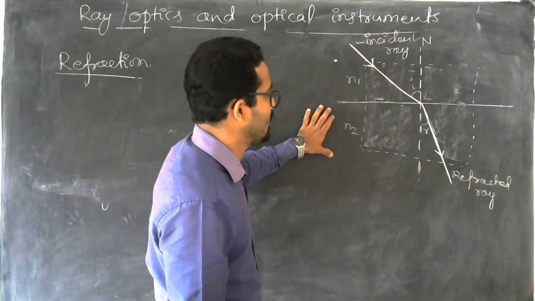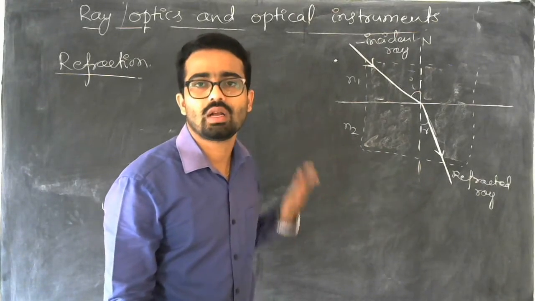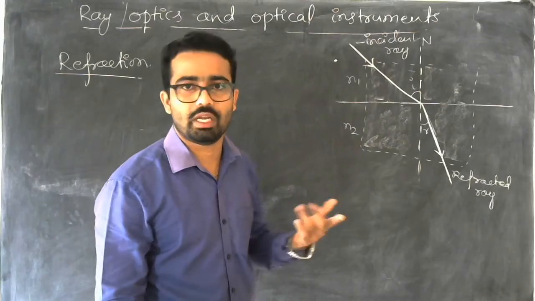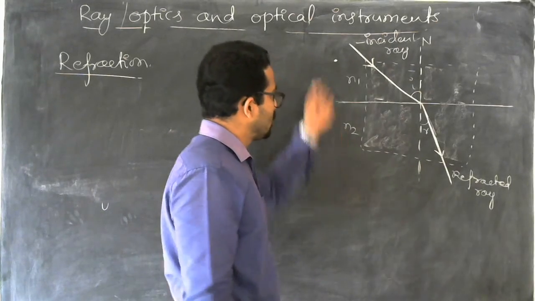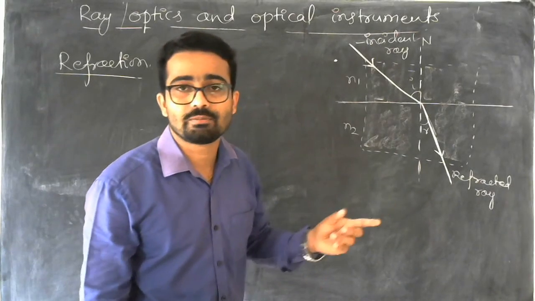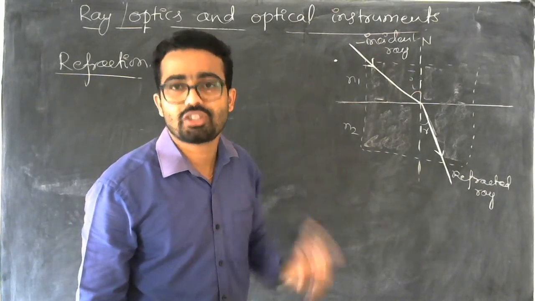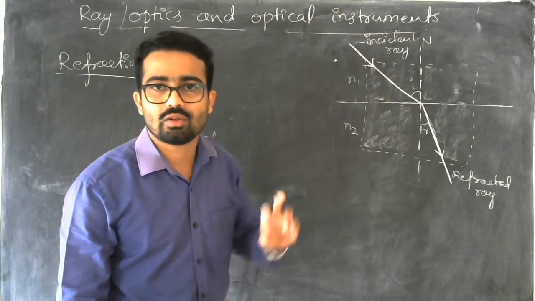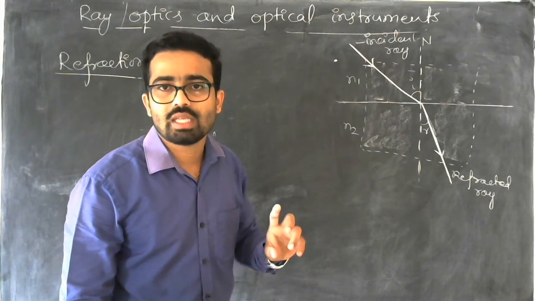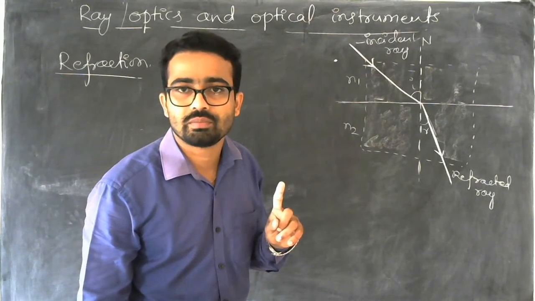We can say this is any other medium, it may be water or glass or any other medium. So these two mediums have different refractive indices, or indices of refraction. We can call that also, it can be called refractive indices or indices of refraction.